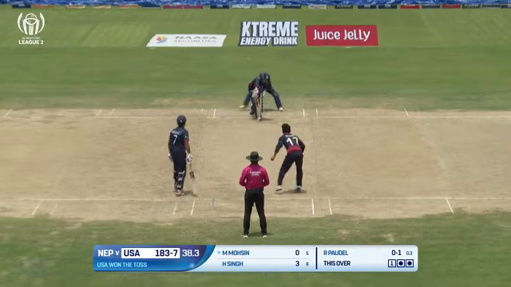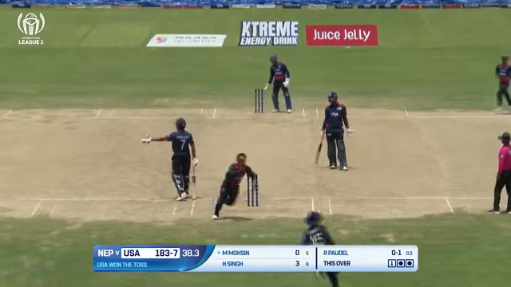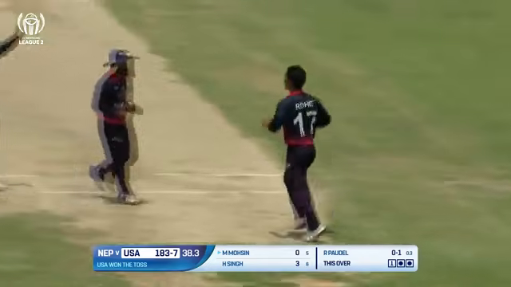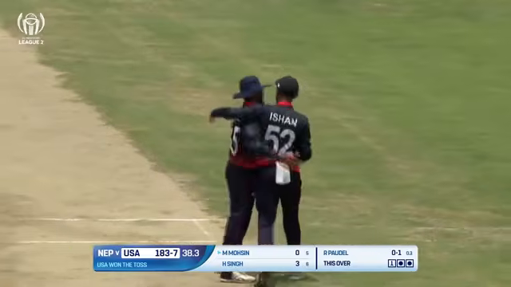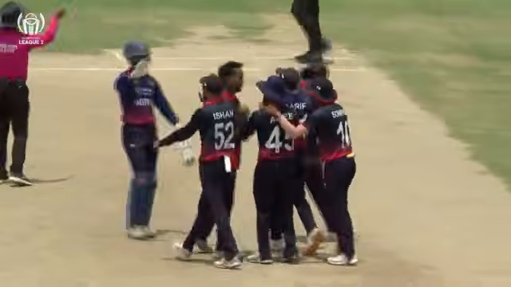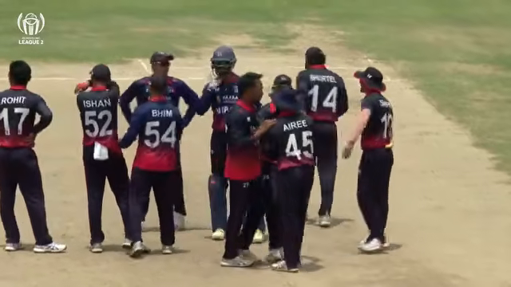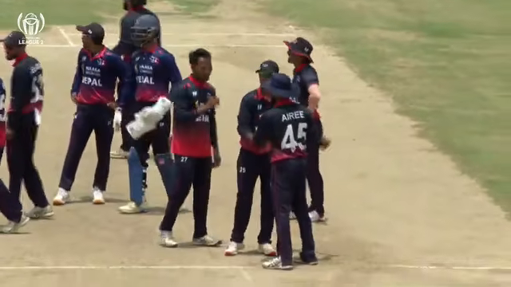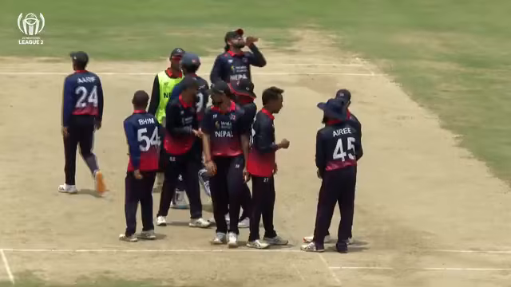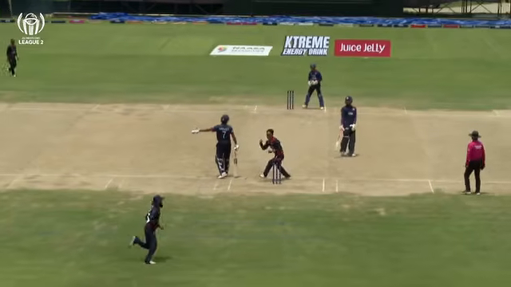For 2, they're 183 for 7. Oh, another chance for a run-out. And another run-out, is it? Yes, it is. Nepal are just running over USA at the moment, and most of that is because of the fielders. Another brilliant effort. First Sharky, now Airi. A wicket in the last over of his bowling, and now he quickly attacks the ball, sprints, and he induces and inflicts another run out. What a passage of play here for Nepal.